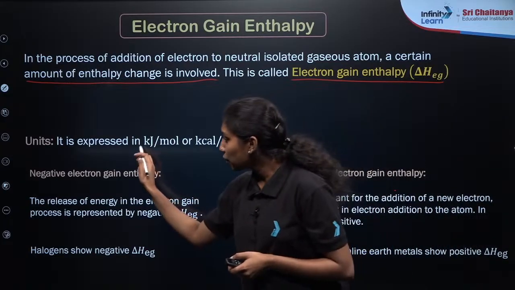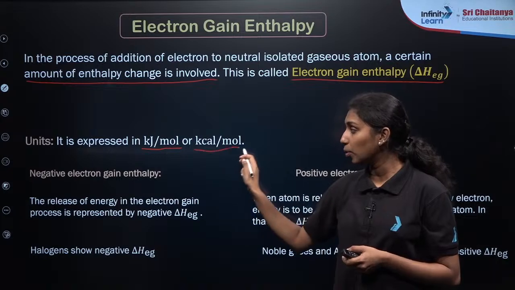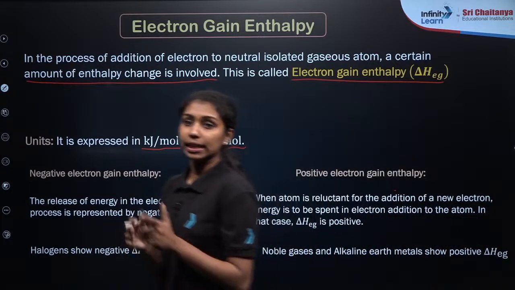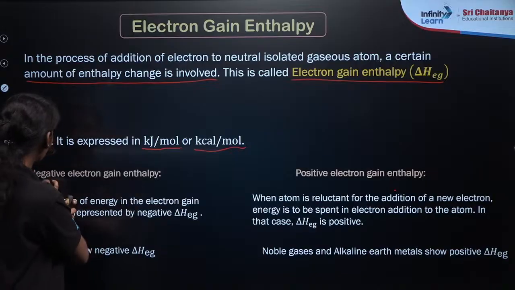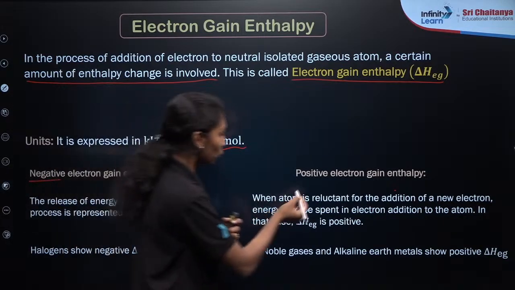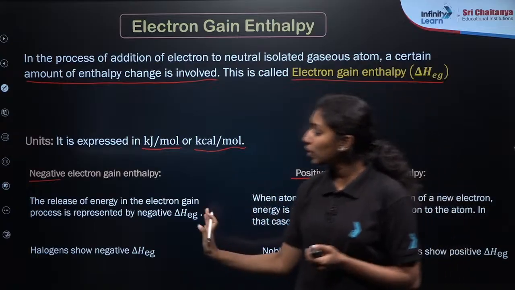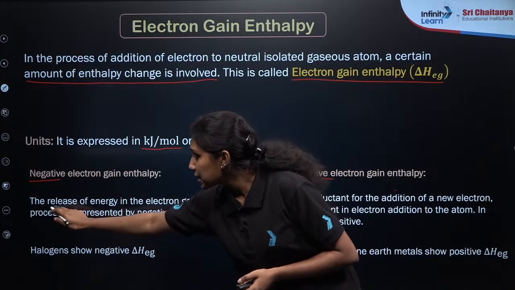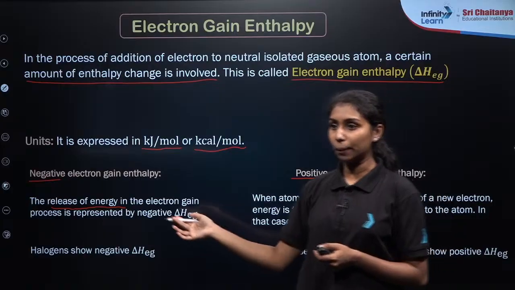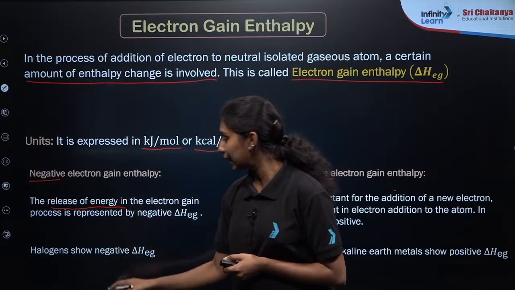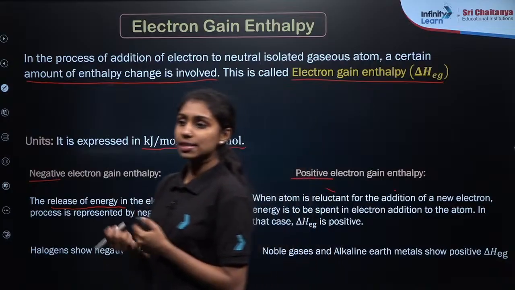In general, the unit of electron gain enthalpy is kilojoule per mole or kilocalorie per mole. Again, electron gain enthalpy is classified into 2 types: negative electron gain enthalpy and positive electron gain enthalpy. From the sign itself, we can identify that if you are releasing energy, it is taken as negative electron gain enthalpy. Generally, if you are taking the halogen compounds, what do you mean by halogen compounds?